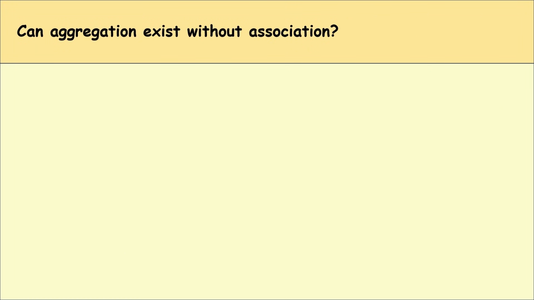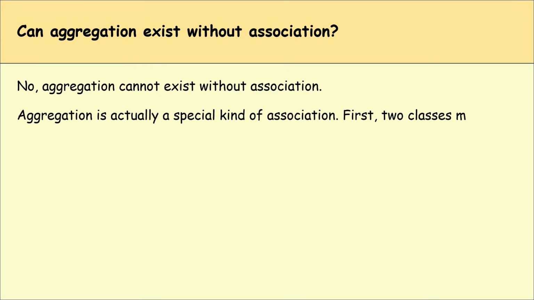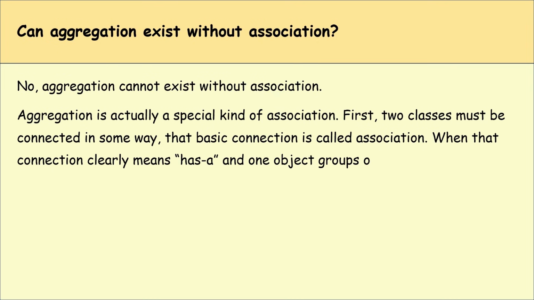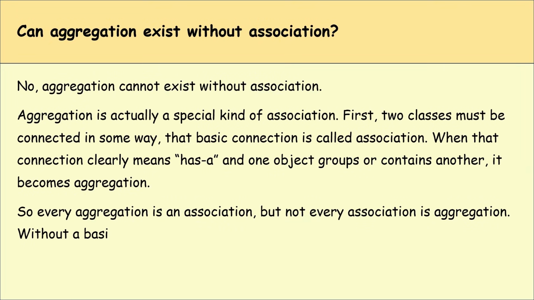Can aggregation exist without association? No, aggregation cannot exist without association. Aggregation is actually a special kind of association. First, two classes must be connected in some way. That basic connection is called association. When the connection clearly means has-a and one object groups or contains another, it becomes aggregation. So every aggregation is an association, but not every association is aggregation. Without a basic relationship, we cannot say one object has another.